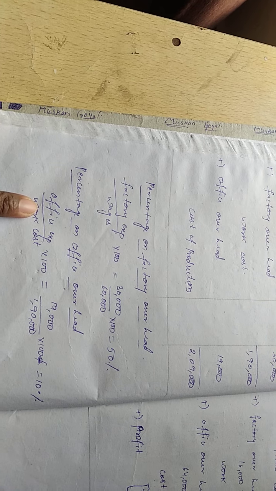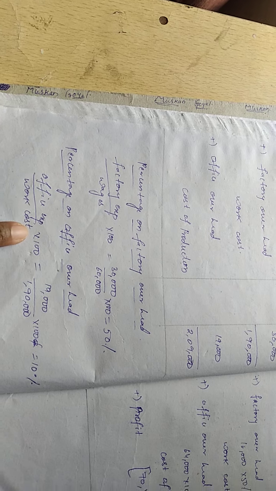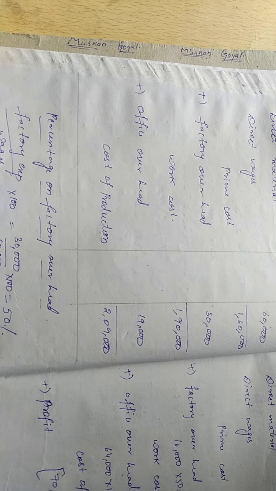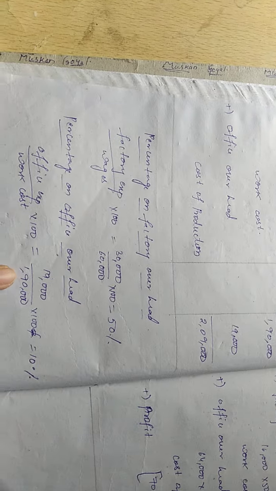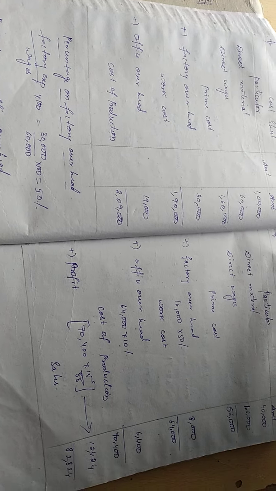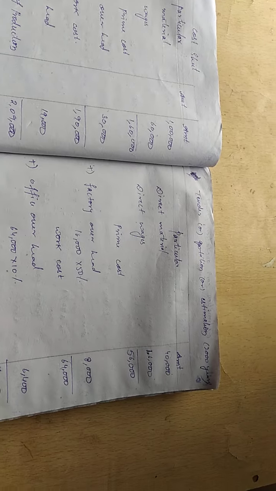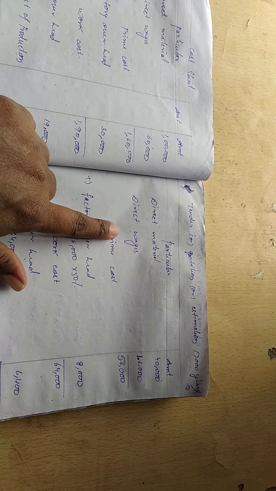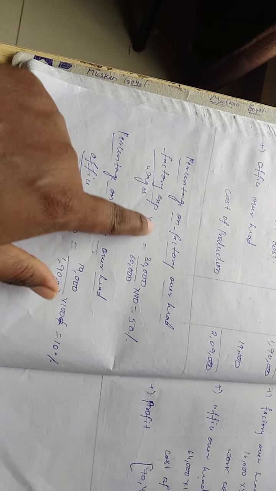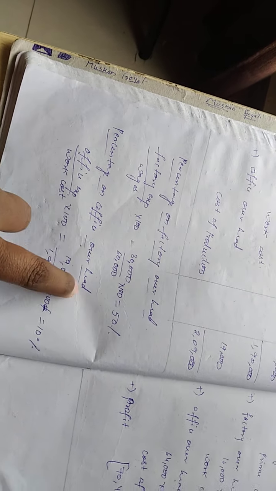Similarly, for office overhead we calculate the percentage: office expenses divided by work cost into 100. Office expenses is 19,000, divided by work cost 1,90,000 into 100. So we got 10%. Why did we calculate these percentages? For preparing the quotation for 2000, because there we have only direct material and direct wages, and we don't have office overhead and factory overhead.